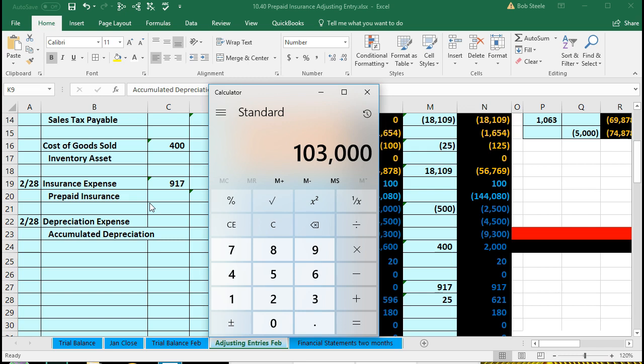So we'll just take the 103,000. We're going to subtract the salvage value, which we're going to say is 10,000. That's what we think that we are going to be able to scrap this for at the end of its useful life. So after it's used up, we still think it's going to have a worth of 10,000 that we can get. That gives us the depreciable amount, what we expect to decline and depreciate over its useful life. And then we're going to divide that by its useful life, which we're going to say is 10 years. And that'll give us the depreciation per year. So we're going to divide by 10. That gives us the depreciation per year.